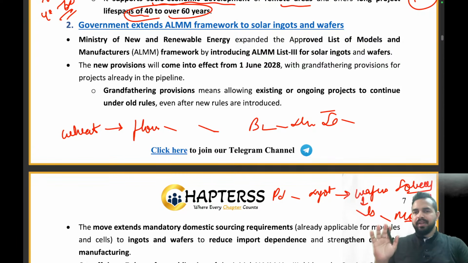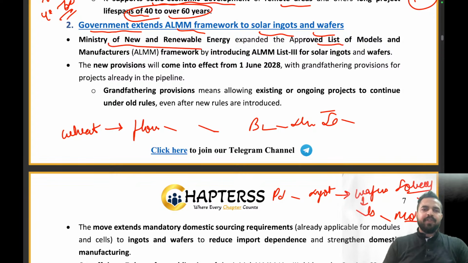Clear everyone? I hope that this particular cycle is very much clear. Just like from wheat to the sandwich, we have discussed the polysilicon to the solar module, right? Now let's move on to this article. Now you will be able to understand it in a complete manner. So the government has extended the ALMM framework to solar ingots and wafers. So the Ministry of New and Renewable Energy has expanded the Approved List of Models and Manufacturers framework by introducing ALMM list 3 for the solar ingots and wafers.